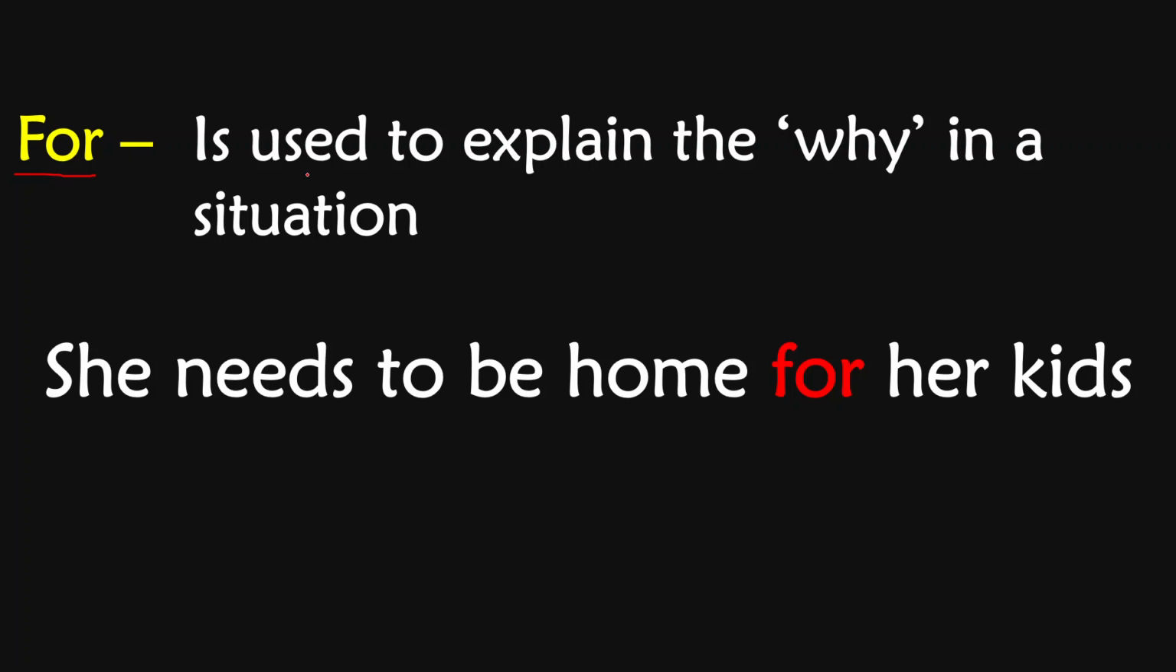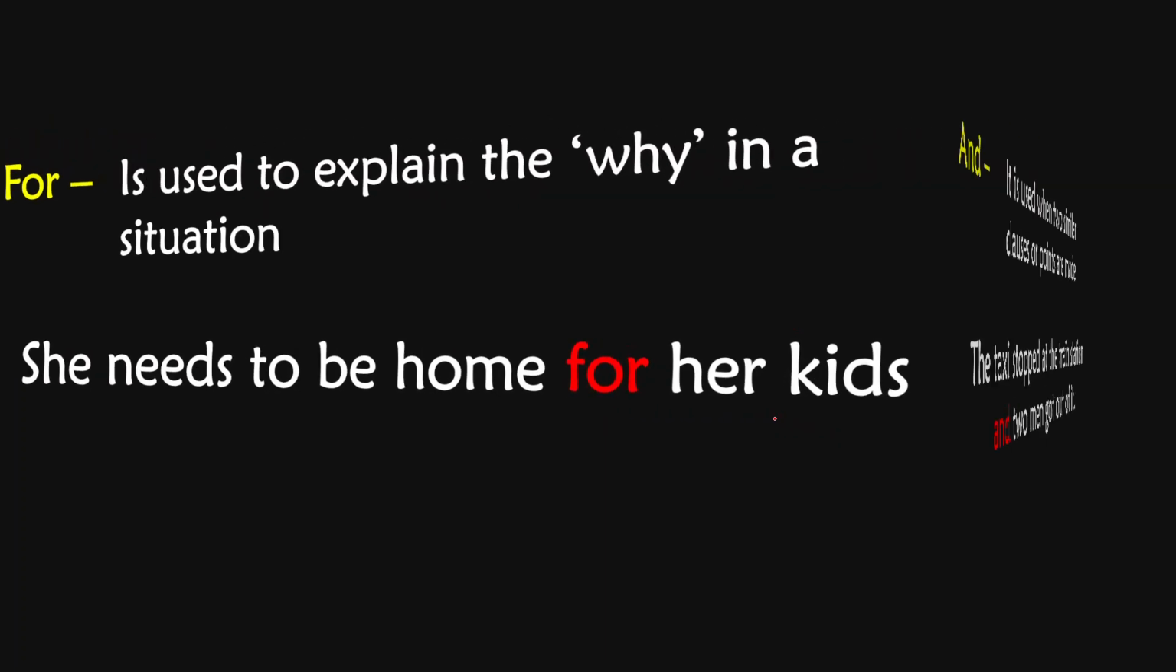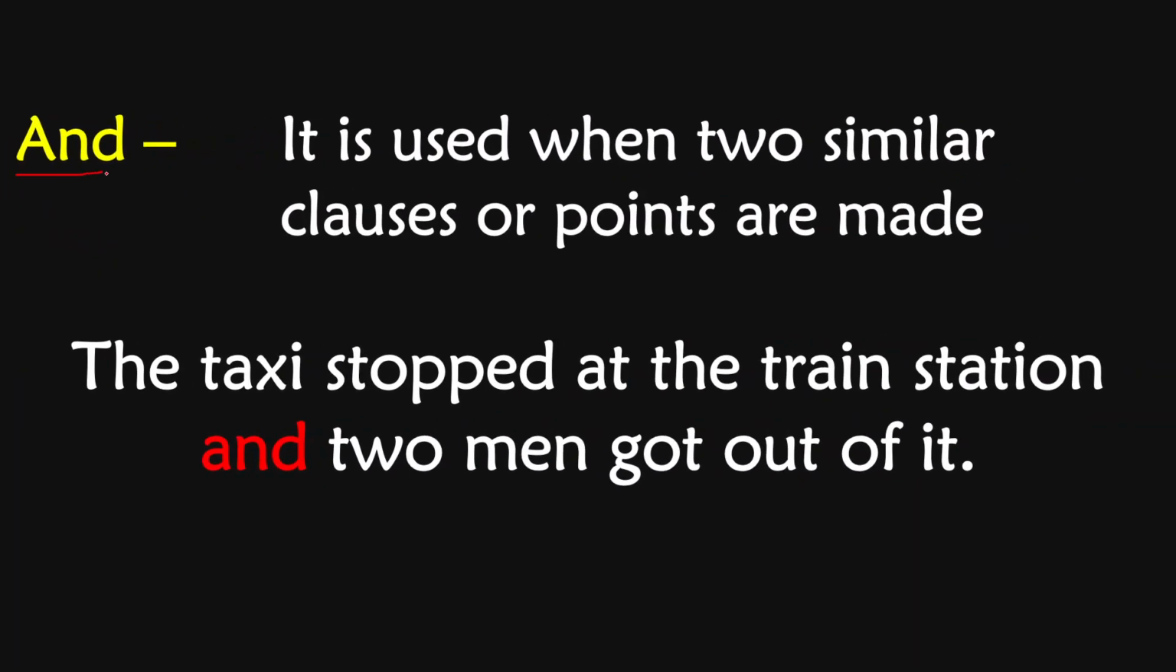First, for. It is used to explain the why in a situation. For example, she needs to be home for her kids. So it is showing why she needs to be at home, that is, for her kids. So for is the coordinating conjunction in this sentence. Okay, let's learn next. And. It is used when two similar clauses or points are made. For example, the taxi stopped at the train station and two men got out of it. These are two similar clauses combined by the linking word and. So here in this sentence it is a coordinating conjunction.